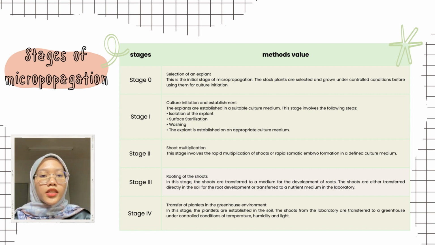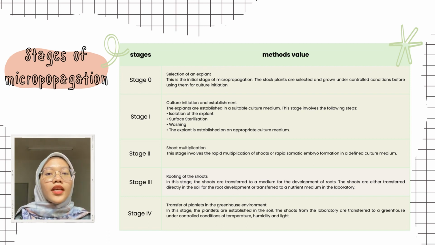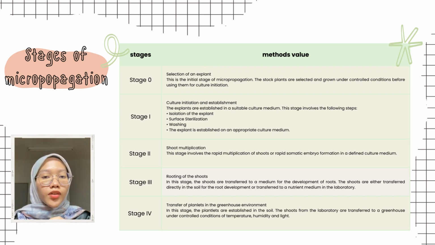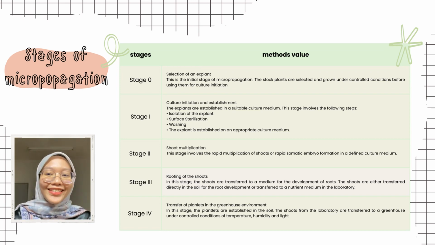The last one is transferring the plantlet to the greenhouse environment. Here, the plantlets are established in the soil and the shoots from the laboratory are transferred to a greenhouse under controlled conditions of temperature, humidity, and light.